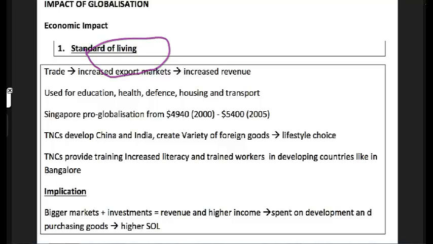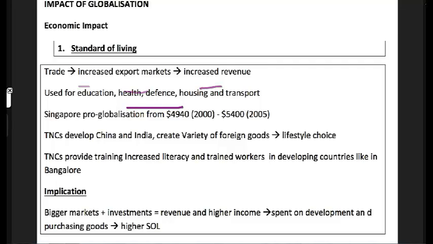So 4 main points. 1, increase in the standard of living. 2, increased competition. 3, talent. And 4 would be your widening income gap. So there are 3 examples to memorize. When there's trade, you increase export markets, you increase revenue. This revenue can be used by the government for education, health, defense, housing, and transport.